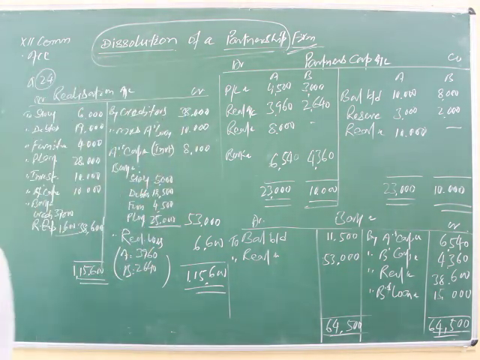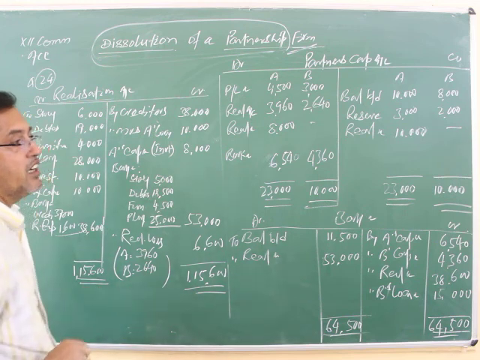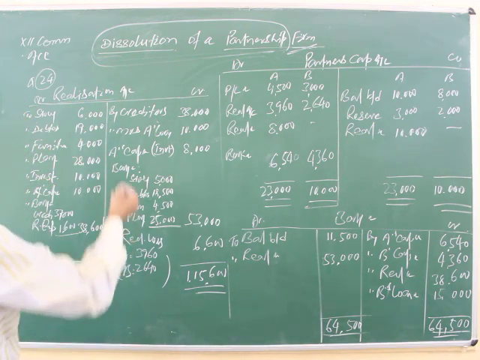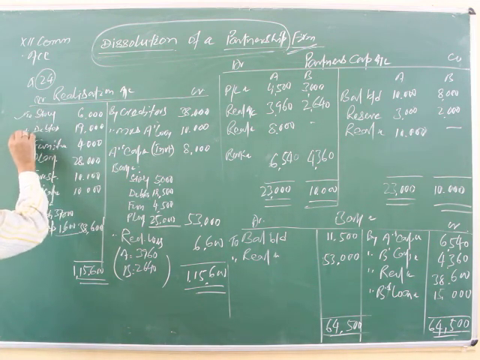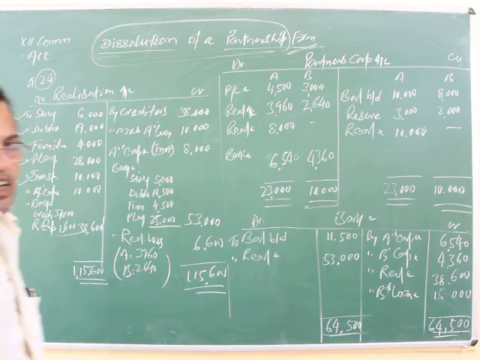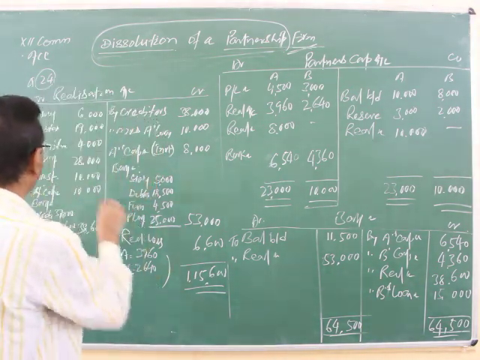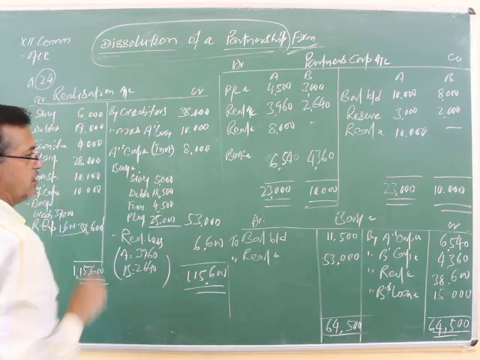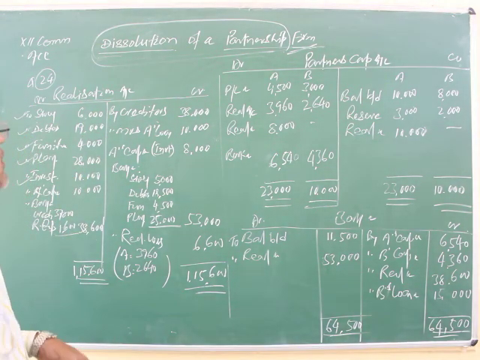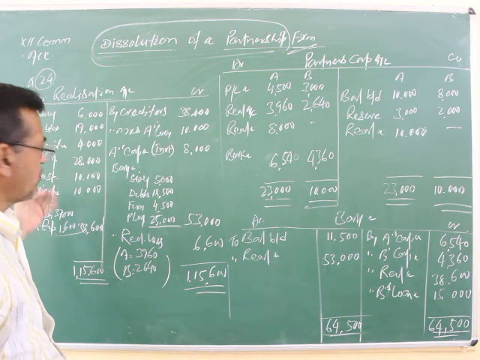Now first of all, in this question we have to prepare the realization account. Under the realization account, we transfer the book value of all assets and liabilities. Here we transfer stock, debtors, furniture, plant and investment, at the book value given in the balance sheet. For this, the entry is realization account debit to sundry assets, in the name of the individual assets.